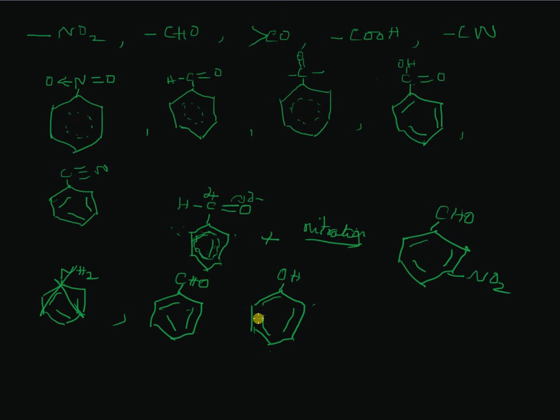So it is the difference like saying I have a positive opinion about somebody, and here it is like saying I don't have a negative opinion about somebody. So which is the more positive statement? Saying that you have a positive opinion about somebody. Hence in this case, the substitution on the OP directing group will take place much faster than the one where the electrophile takes up the meta position. I suppose I made myself clear to you.